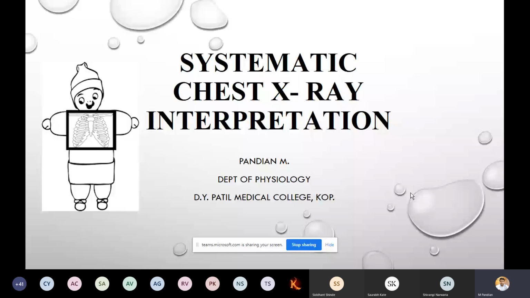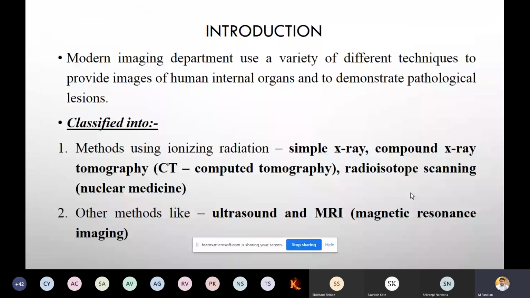First, the modern imaging department uses a variety of different techniques to provide images of the human internal organs to demonstrate pathological lesions. What does it mean? If you want to check whether an internal organ is normal or abnormal, or any other applied aspects, we can check through radiology.